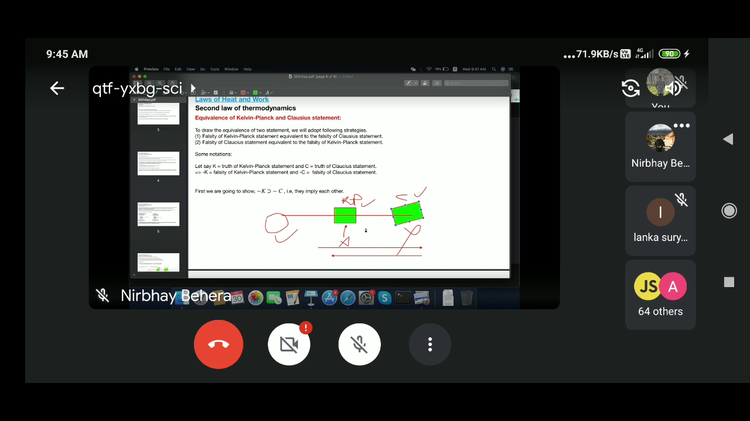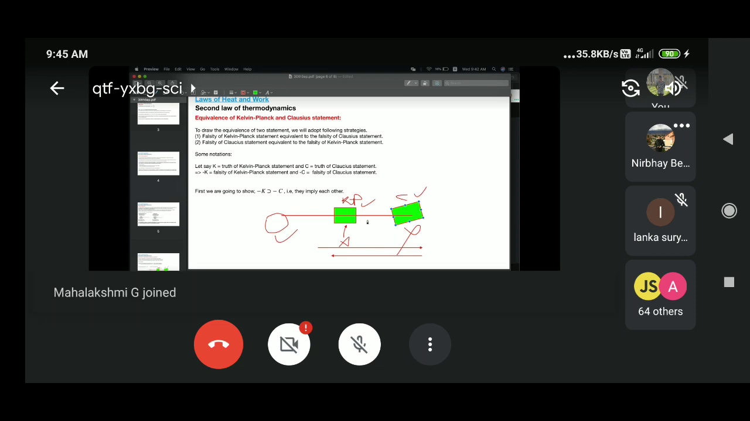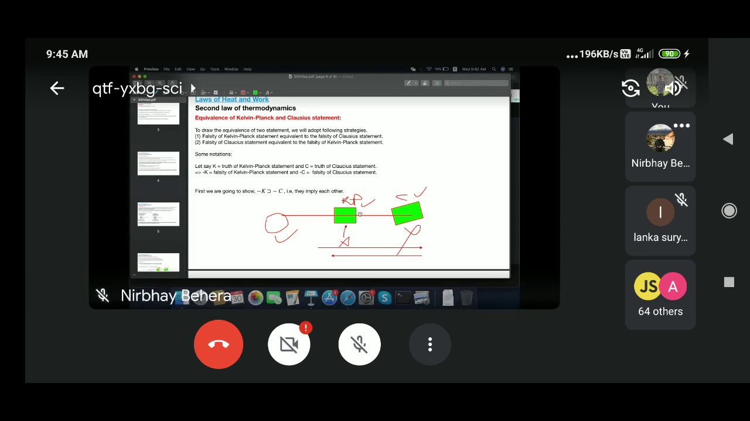So I'm just giving a very crude example. I could have made a better example for you. I think now you understand. It is basically the interconnection of two things, and I am going to find out the equivalence.